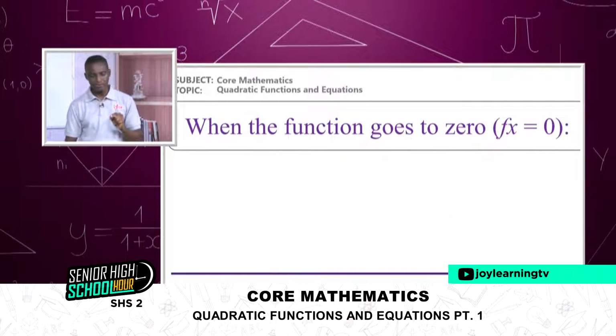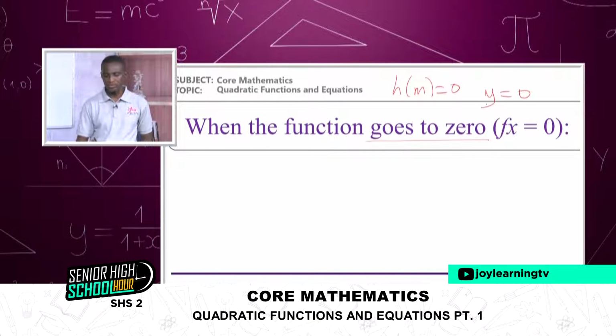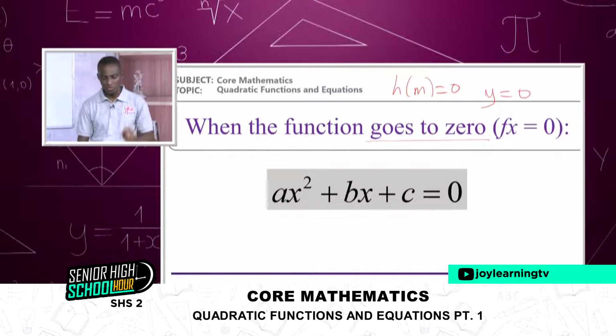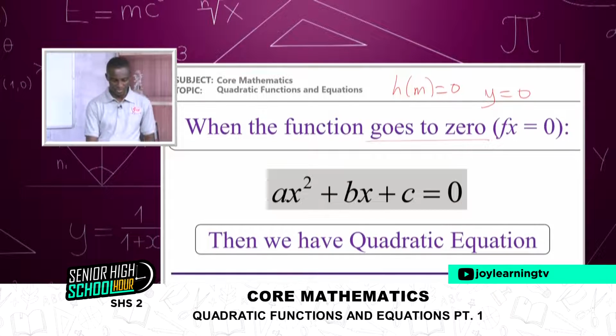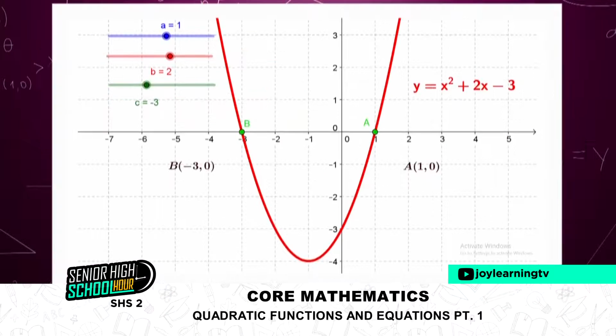Now look at this. When the function goes to 0, that means y is equal to 0. Then what happens? The whole function now becomes an equation. The moment we equate the function to 0, that becomes a quadratic equation. And here you can see that the curve is on the x-axis. So when that happens, any value we pick on the x-axis, y is equal to 0. So the whole of this function becomes 0 here, and then we get a quadratic equation.